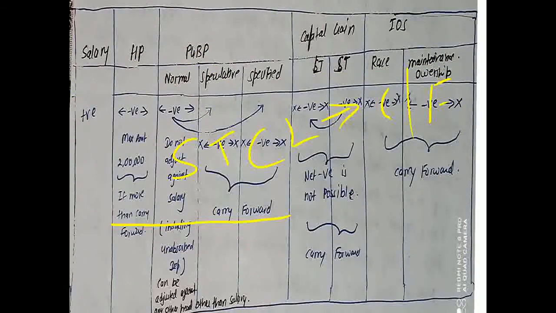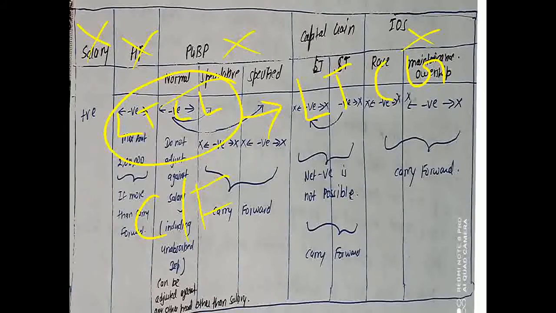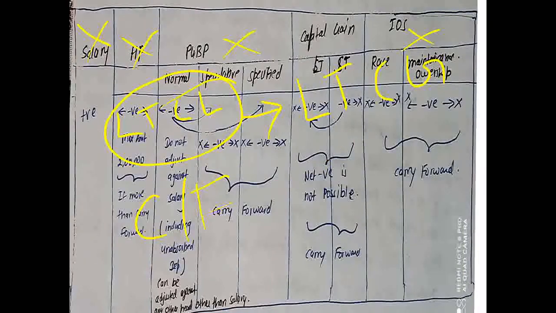Now moving on, we will talk about the long term capital loss. If you are having long term capital loss, it can be set off only against long term capital gain and not against any other head of income. If you are having overall loss, it will be simply carried forward, and next year it can be set off against only the long term capital gain.